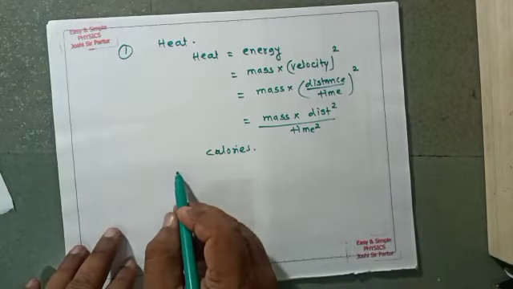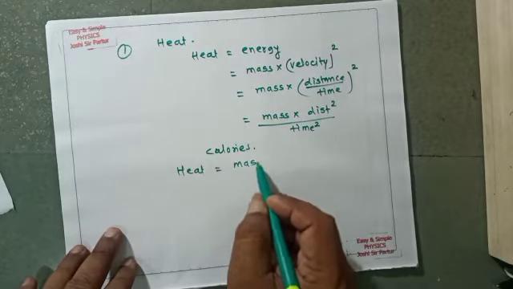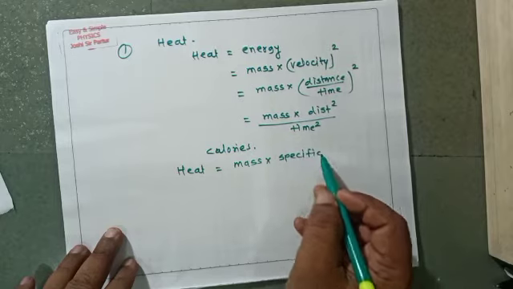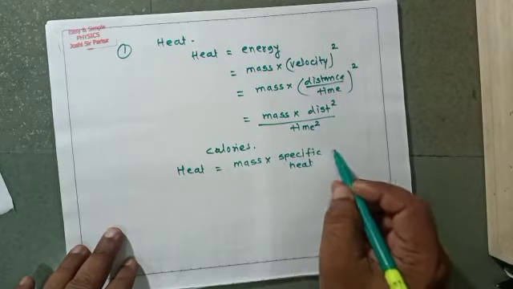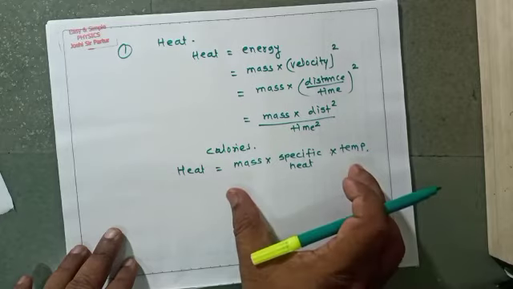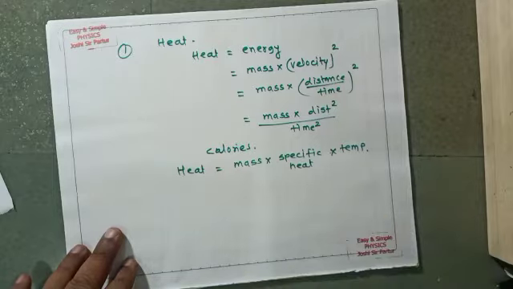There is another formula for heat: the product of mass, specific heat, and temperature. Using this formula we can also find the dimensional formula for heat.